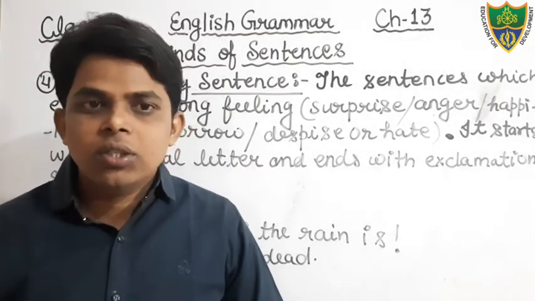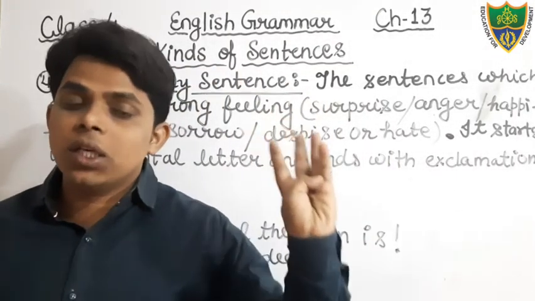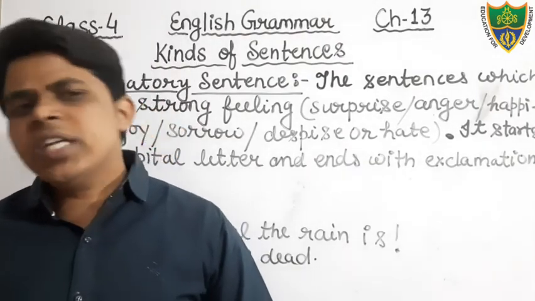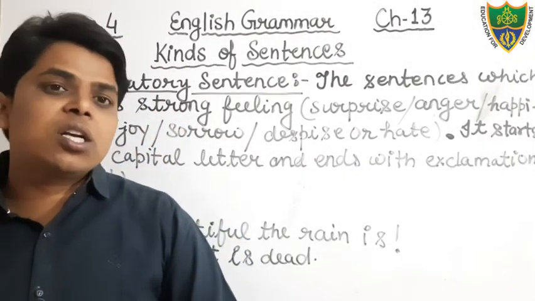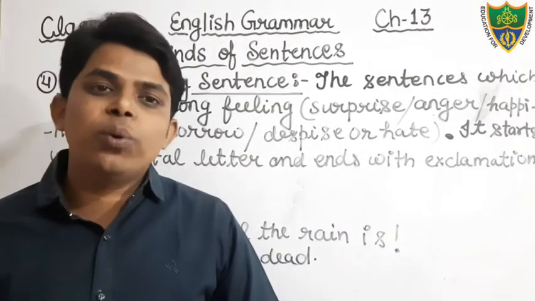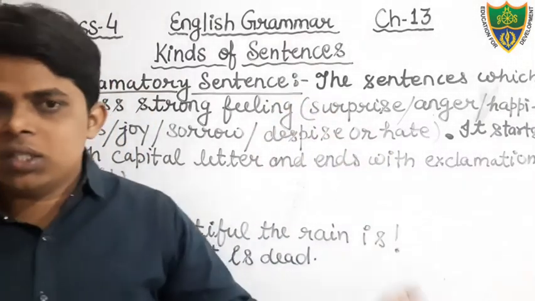Okay, students? But you have to read only assertive, interrogative, imperative and exclamatory sentences. In the next class, you will get the optative sentence, but in your class there are only 4 kinds. Therefore, you will discuss, you will try to understand only these 4 kinds.